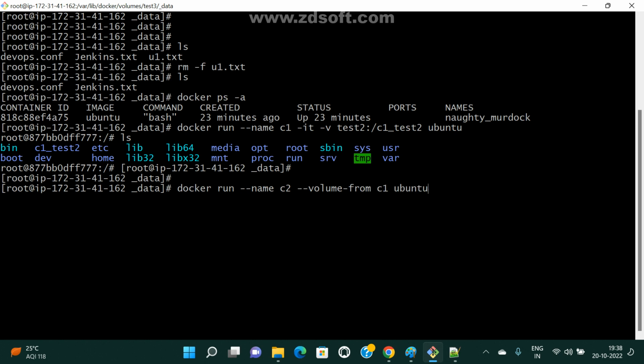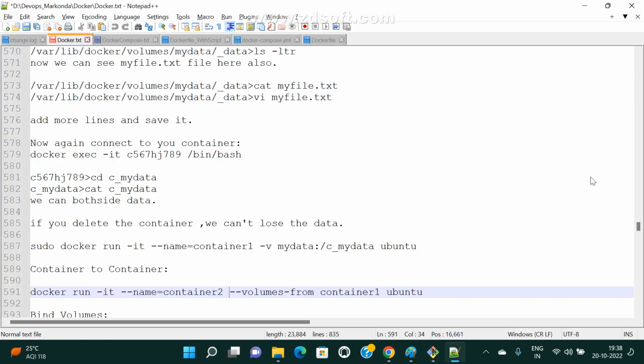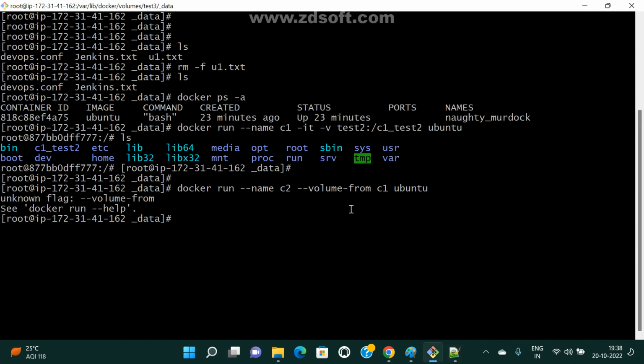Now observe here. For C1 a volume is already attached. Now I am creating the C2 container from C1, and automatically I want to attach this volume. That's it. What is this? It is volumes, spelling, so this is --volumes-from.